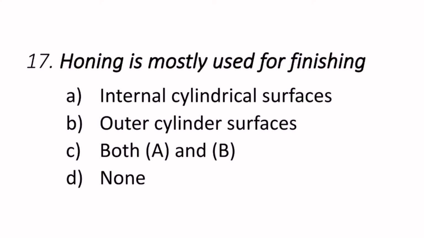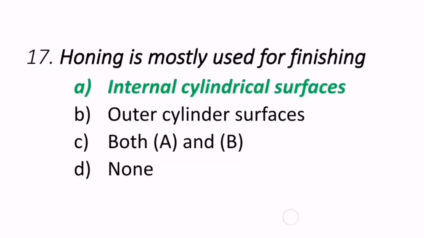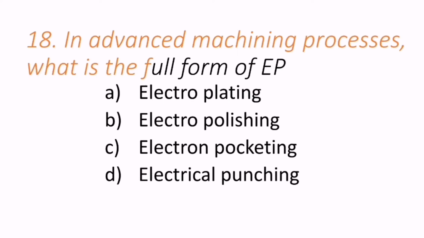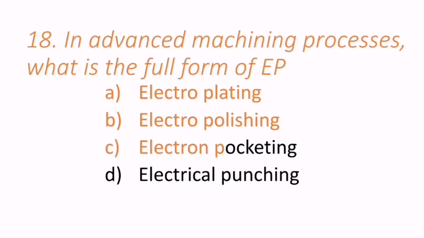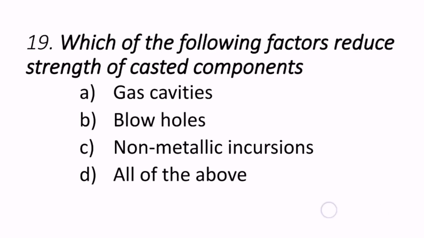17th question reads, honing is mostly used for finishing of what? Maybe internal cylindrical surfaces, outer cylindrical surfaces, both A and B, none of the above. So honing is mostly used for finishing internal cylindrical surfaces. A is the correct answer. 18th question, in advanced machining processes, what is the full form of EP? EP stands for what? Electroplating or electropolishing or electron pocketing or electrical punching. So the correct answer is B, that is electropolishing.